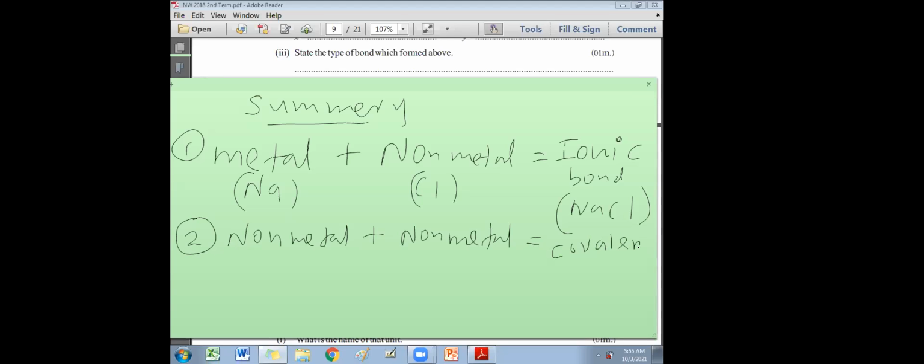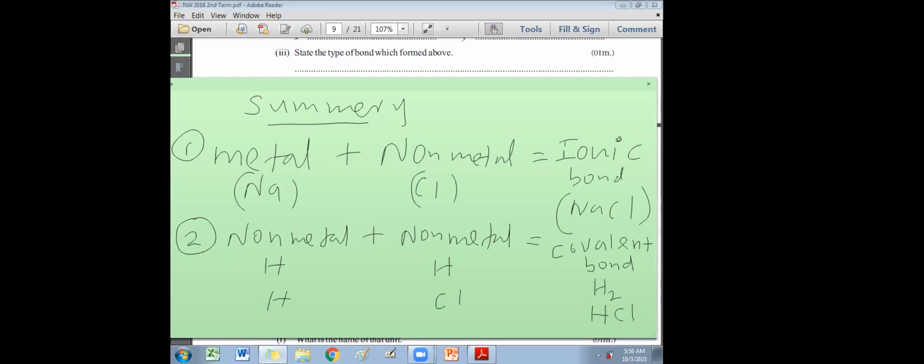So hydrogen and hydrogen, you get covalent bond, H-H. So you get H2, that means a homoatomic molecule. In H2 there is a covalent bond. Or else you can write hydrogen and chlorine, HCl, hydrochloric acid. That is heteroatomic. That is covalent bond.